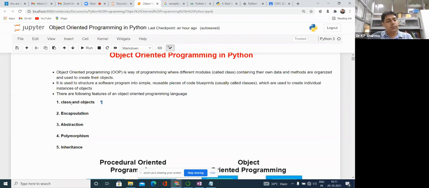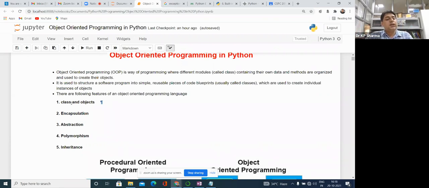Then inheritance. Sometimes we have repetition of code, or different objects can have the same kind of code and the same kind of parameters. Then instead of defining them again and again in different modules, we can define the common parameters in a common place or a common class, and whenever we require them we can inherit them.